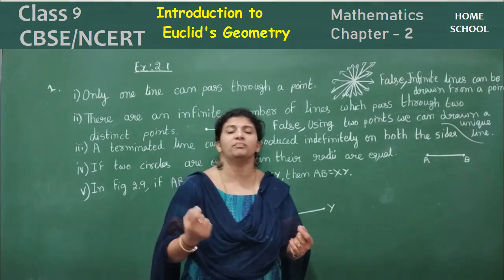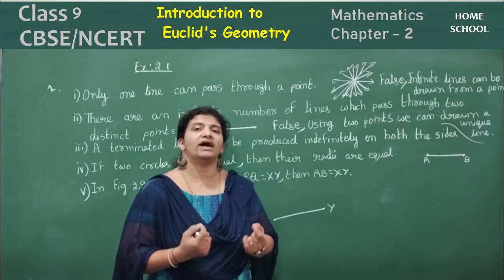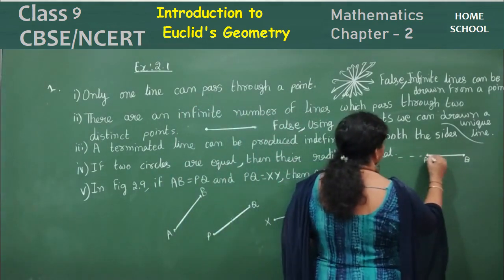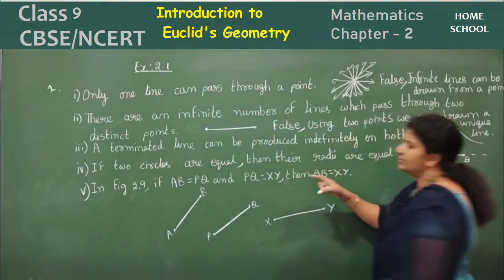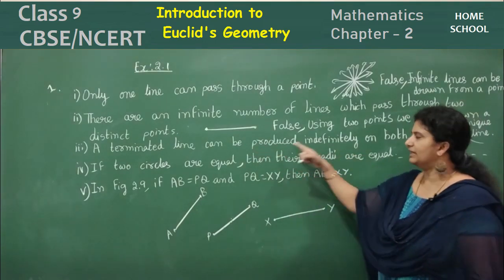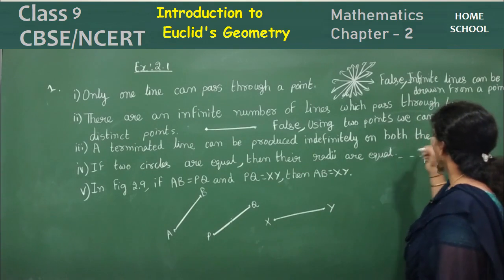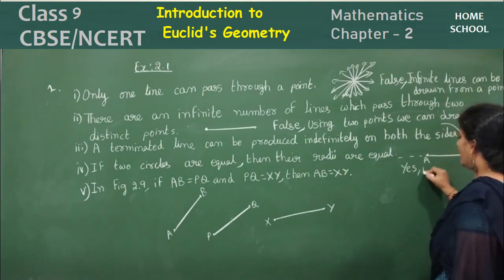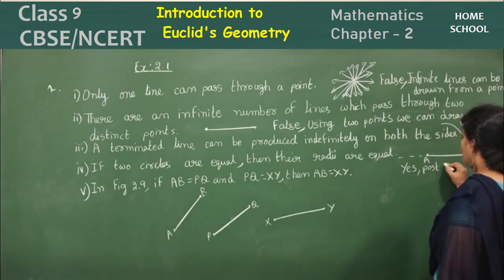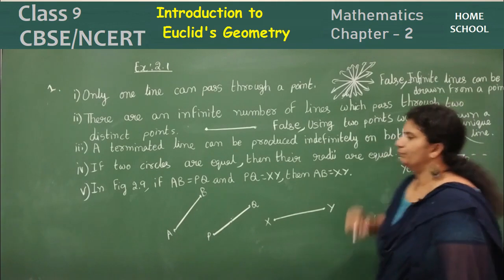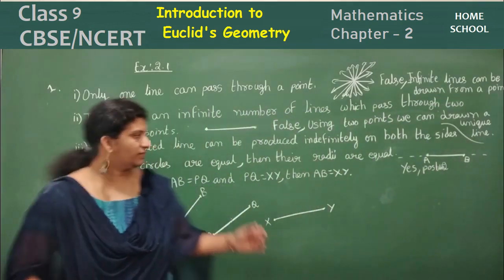We have seen in your previous class, that is by a postulate. Postulate number 2. What can you say here, children? I am going to accept this statement, that a terminated line can be produced indefinitely on both the sides. Yes. By second postulate. By postulate number 2.